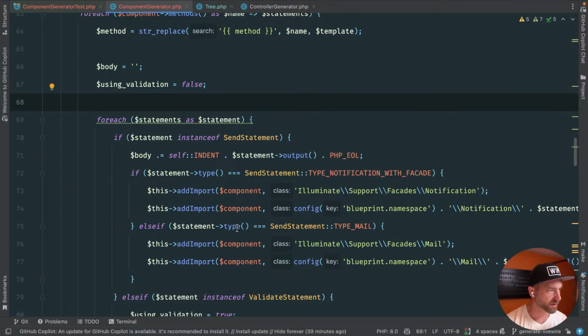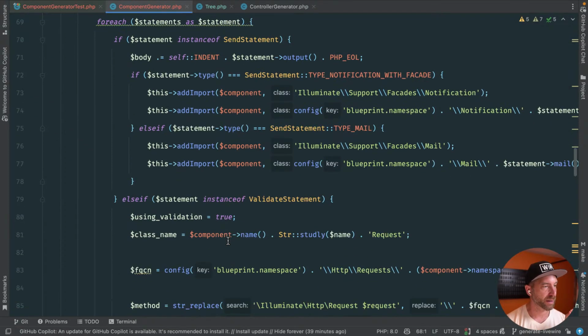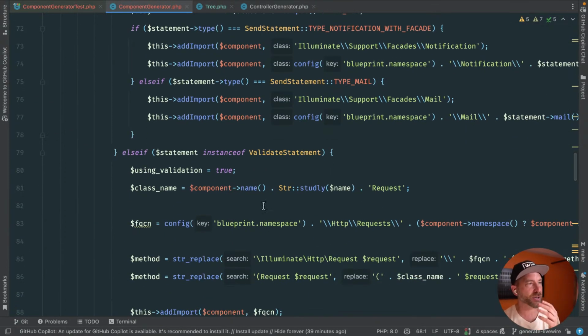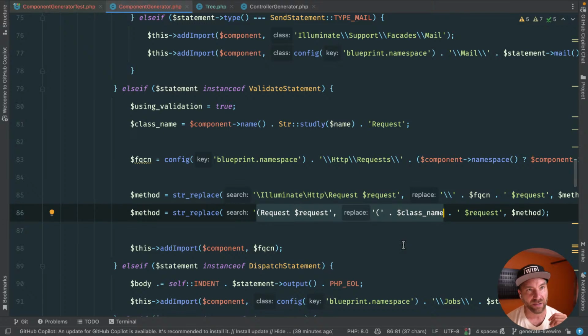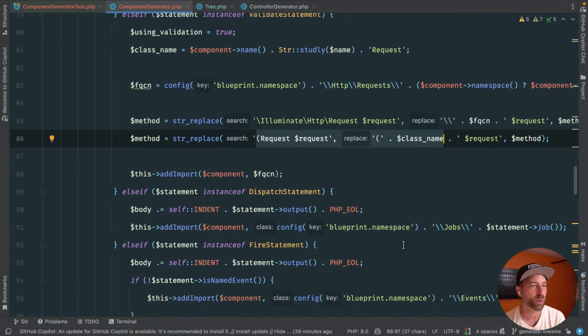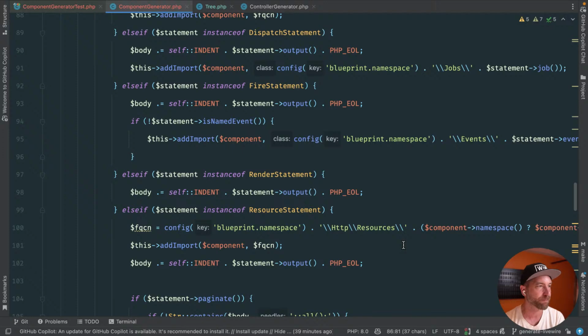We're going to loop over the statements. I think looping over the statements for now is fine. I could see this interior logic for a validate statement being a bit smarter, not assuming requests or form requests, because Livewire has its own form object handling that is outside of form requests. I could see us generating that within the context of Livewire, not using this traditional validate statement that's in a controller. So again, I'm going to leave this for now because I think there's enough crossover between the statements that we probably want to generate this stuff based on what they're saying.